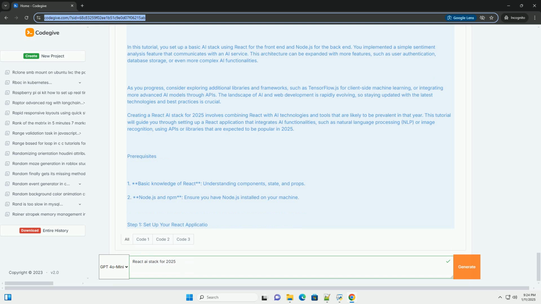Conclusion. In this tutorial, you set up a basic AI stack using React for the front end and Node.js for the back end. You implemented a simple sentiment analysis feature that communicates with an AI service. This architecture can be expanded with more features, such as user authentication, database storage, or even more complex AI functionalities.